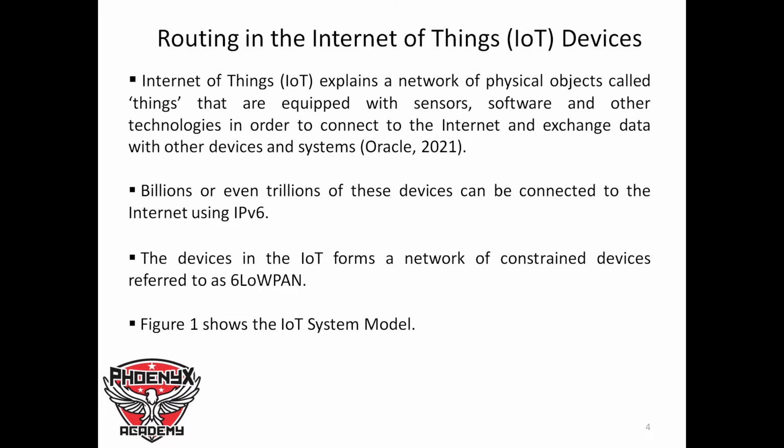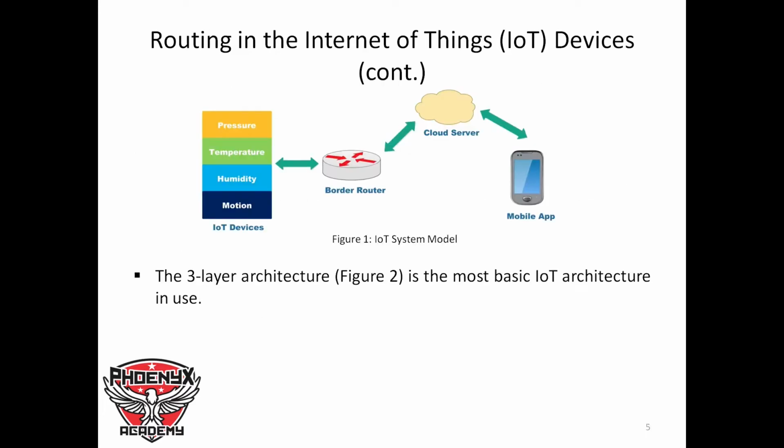And these devices in the IoT form a network of constrained devices referred to as 6LoWPAN. We have seen what the abbreviation 6LoWPAN means. In figure 1, we can see the IoT system model, where we have IoT devices that form this 6LoWPAN network, with pressure sensor, temperature sensor, humidity sensor, and motion sensor. These are IoT devices with these sensors, and they are connected together and also connected with the border router.